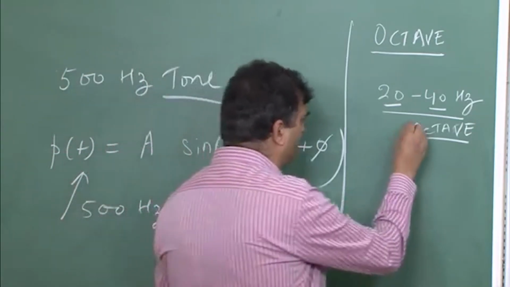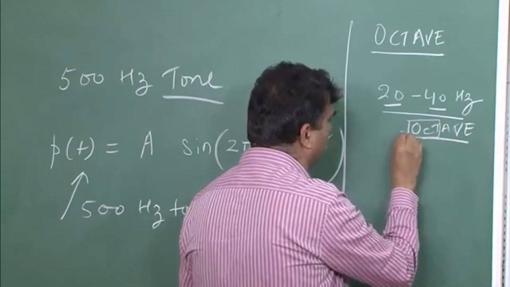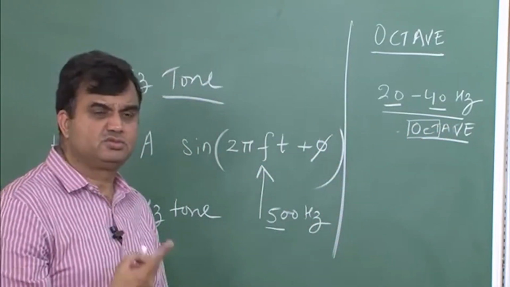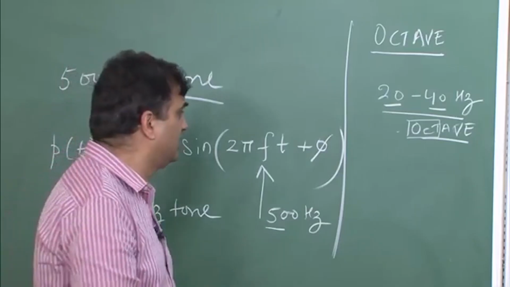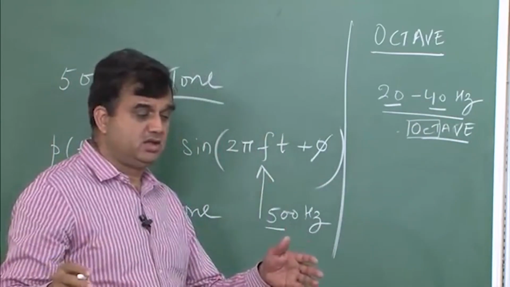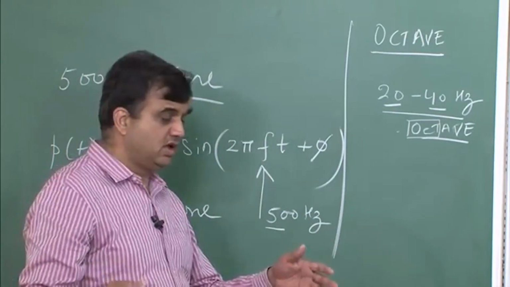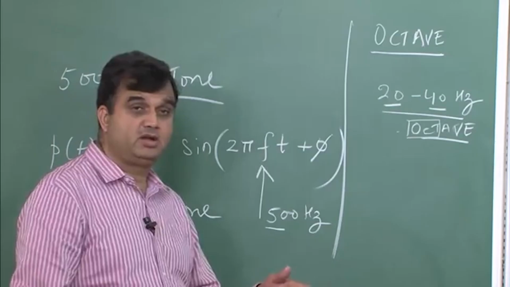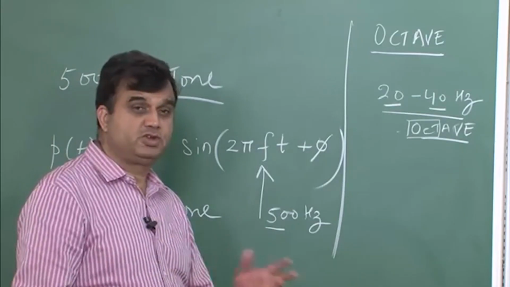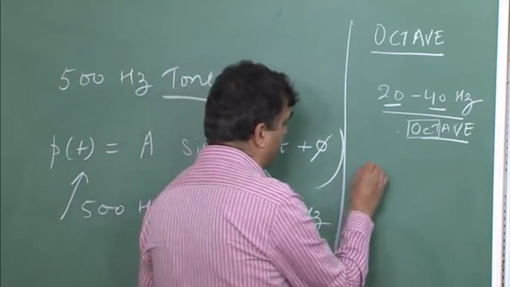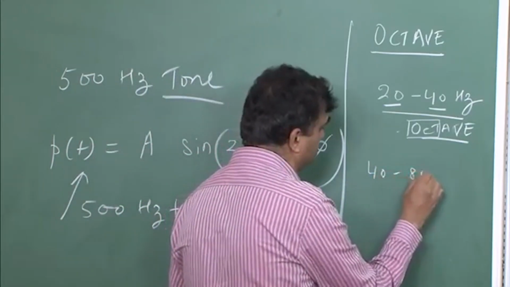Now why do we call it an octave, OCT? Because typically OCT corresponds to the notion of 8, that we will see later. Suppose there is a band in which sound is being produced, there's an upper limit of the band and a lower limit of the band, and if the ratio of these two frequencies is 2, then it's an octave. Another example of an octave, 40 to 80 hertz.